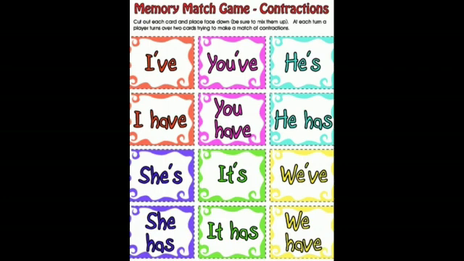Now we'll see the full forms of the contractions. I've means I have. You've means you have. He's means he is or he has. She's means she is or she has. It's means it is or it has. We've means we have. So these are the words that are combined to make contractions.